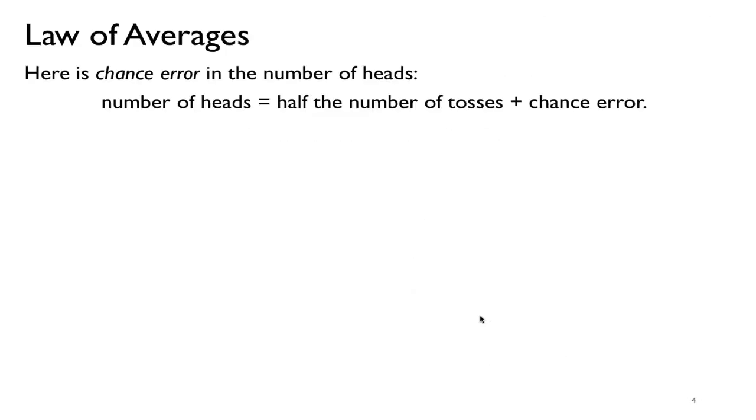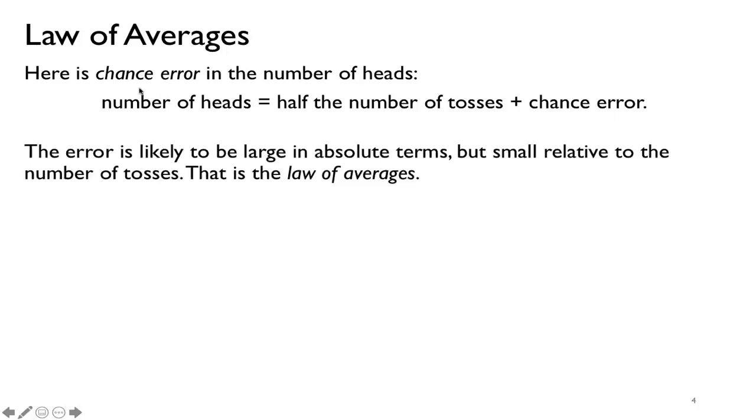So here's some terminology. We want to talk about something called the chance error in the number of heads. Suppose I toss a coin and we have half of the number of tosses. We compare half the number of tosses and the number of heads that we actually get, and that difference is called the chance error. In other words, half the number of tosses plus the chance error is what you observe as the number of heads.